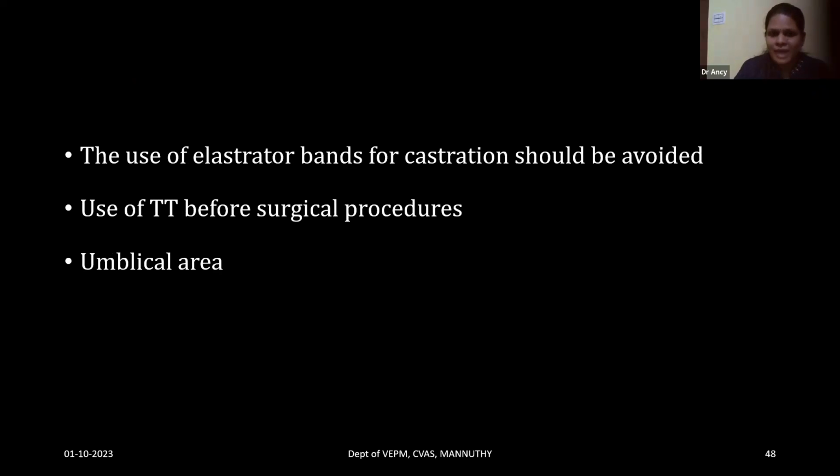And the use of elastic bands for castration should be avoided. They are a major source of tetanus spores. And before going for any surgical procedures in goats, like castration or docking or any other procedures, a tetanus toxoid should be given. And for the umbilical area, the farmers should be clearly advised to cut the umbilical cord, disinfect, and use iodine. And the animals should not be led to the soil immediately after parturition. So such advice should be given to the farmers.